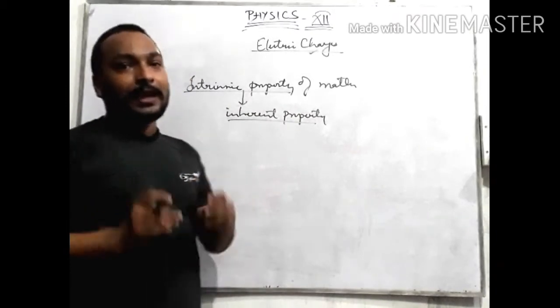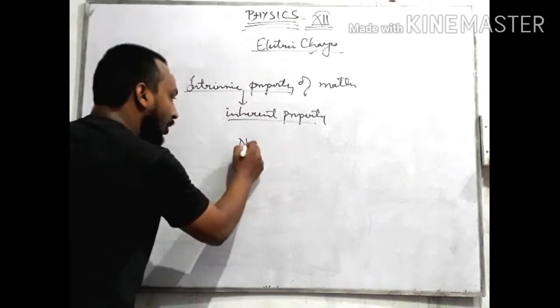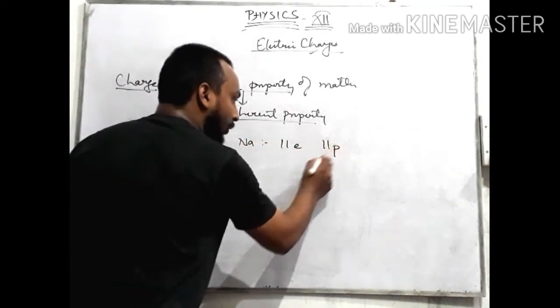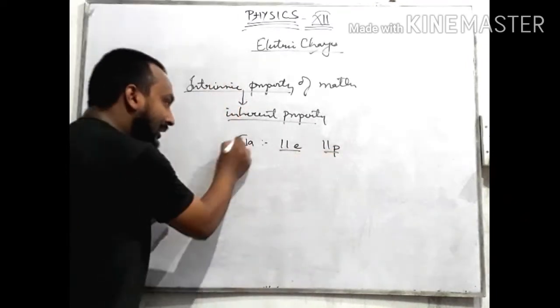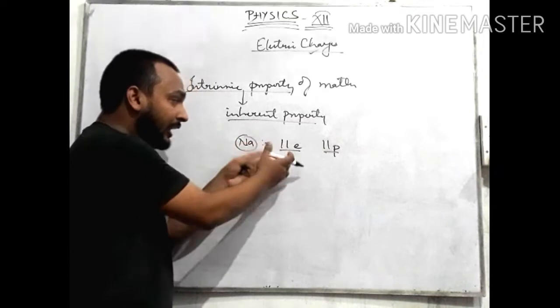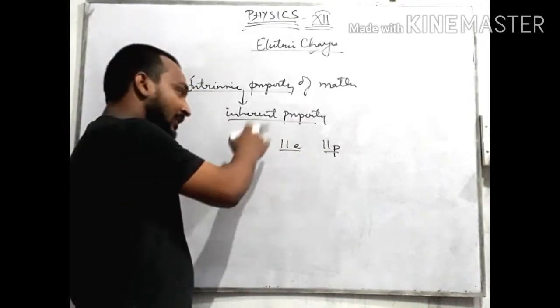For example, take a sodium atom. A sodium atom already consists of 11 electrons and 11 protons. These are the constituent particles of the sodium atom, so they need not be gained from outside. They are simply present in it.